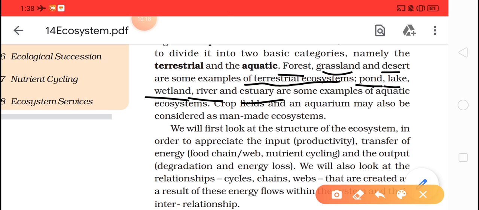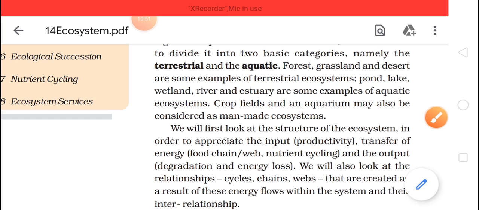Likewise in saline water, they have different salinity and different concentrations of salt ions, so those organisms living there are called marine organisms. This is the further classification that we will study later on. You only need to know that ecosystems are divided into two basic categories: terrestrial and aquatic. Now let's move further.